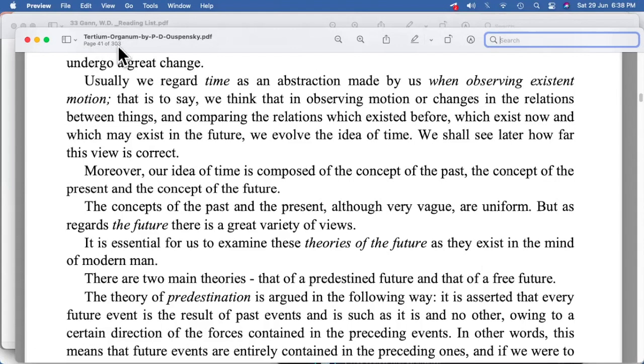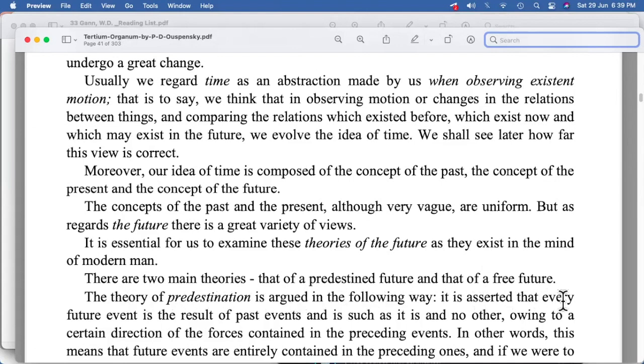In the book Tertium Organum by Ouspensky, here he mentions, moreover, our idea of time is composed of the concept of the past, the concept of the present, and the concept of the future. The concepts of the past and present, although very vague, are uniform, but as regards the future, there is a great variety of views. It is essential for us to examine these theories of the future as they exist in the mind of modern man. There are two main theories, that of a predestined future and that of a free future. The theory of predestination is argued in the following way.